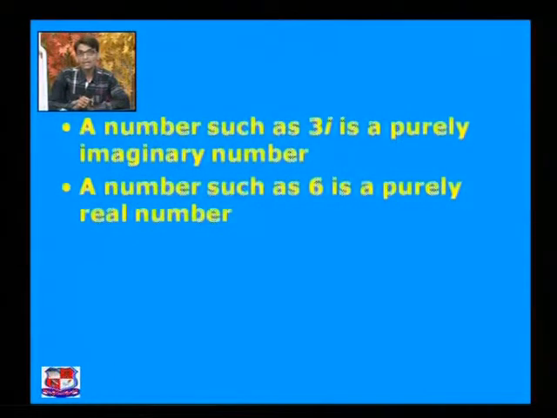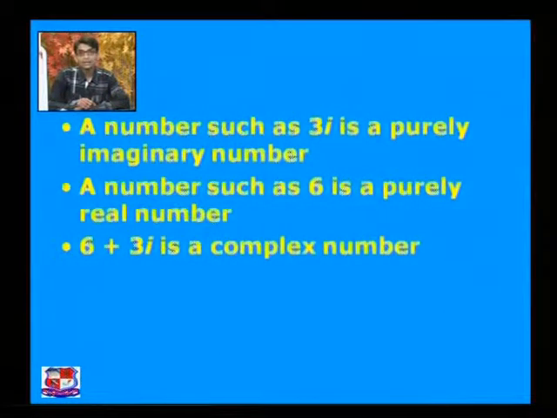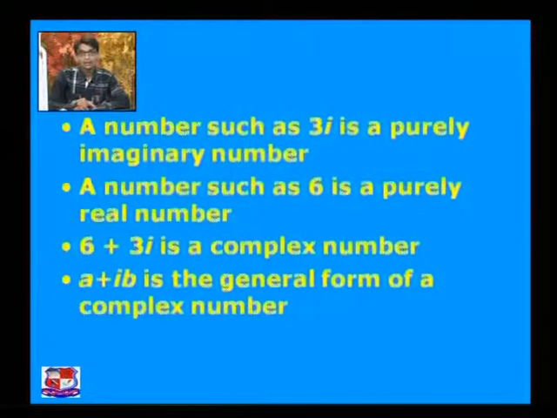So we can say that 6 is a purely real number, but we can also write it as a complex number, 6 plus i into 0, where 6 is the real part and 0 is the imaginary part of this complex number. Okay, 6 plus 3i is a complex number, so we can say that a plus ib is the general form of a complex number, right?